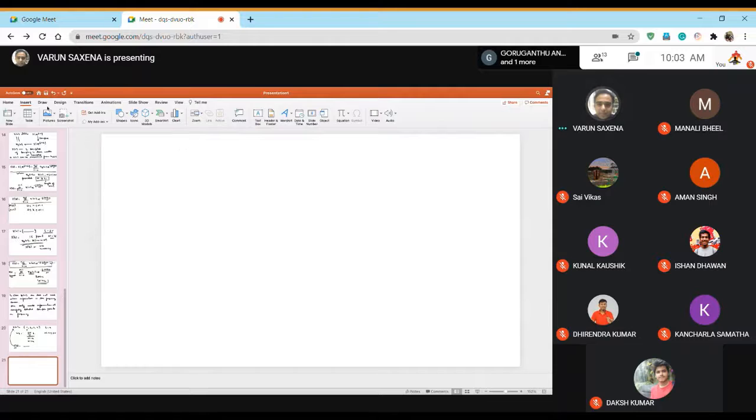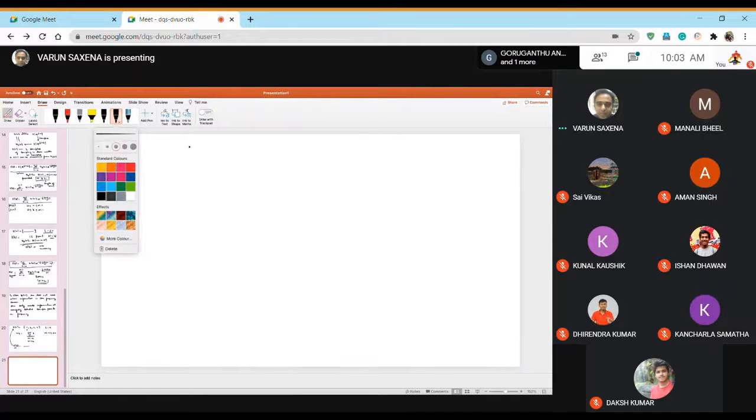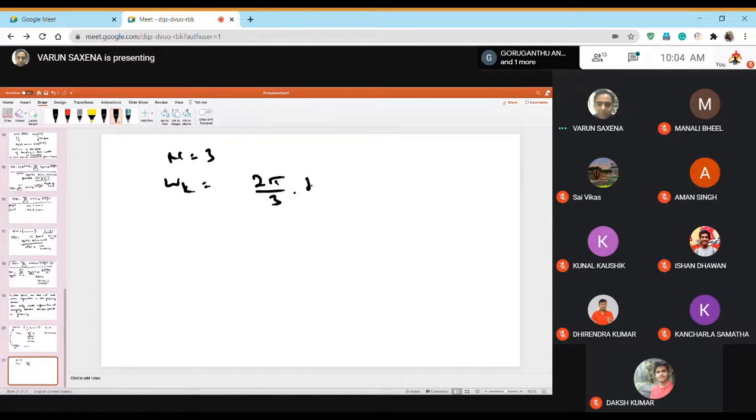If you take N equal to 3, then omega k will become 2 pi by 3 into k. You will be able to get some X[k], but that means that this transformation of getting back x[n] from this is not going to be possible. Then there is no point of actually evaluating it. So this is, from a discussion point of view, how DFT comes.